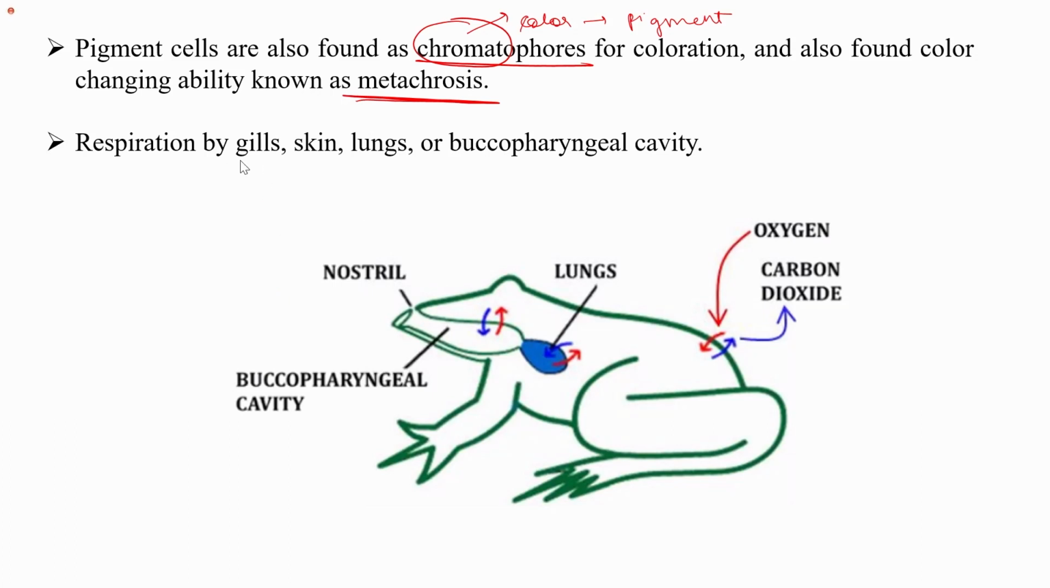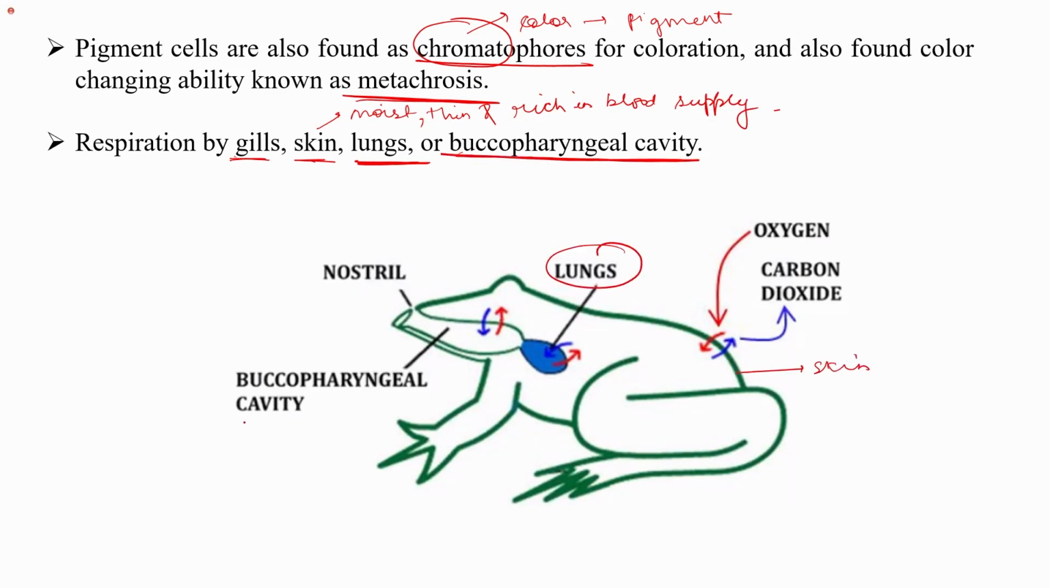Respiration takes place with the help of the gills. It takes place with the help of the skin also. Skin is moist. Respiration can take place through the gills, it may take place through the lungs, it may take place through the skin, or through the buccopharyngeal cavity.